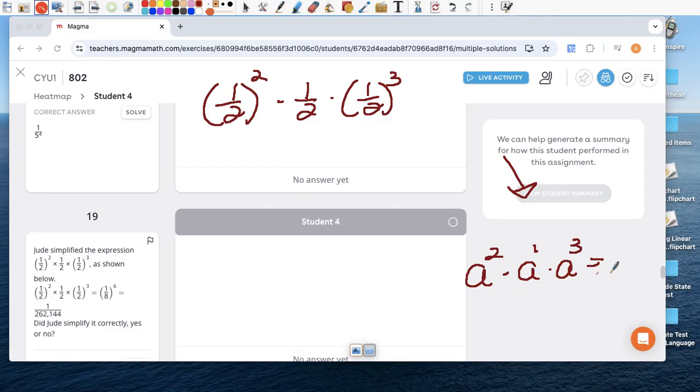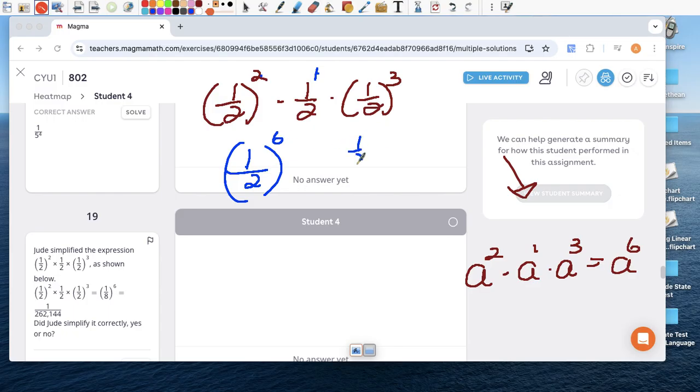Are the bases the same? Yes, they are. A. What do I do with the exponents? I add them. 2 plus 1 plus 3, and I get 6. So the answer here would be A to the 6. Okay? Well, let's repeat this with what I have here. It's half times half to the second times half to the third. Well, the bases are the same, so I'm going to keep the half. What do I do with the exponents here? I'm going to add them. 2 plus 1 plus 3 is 6. So it's a half raised to the 6th power.